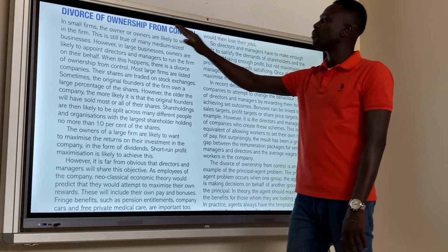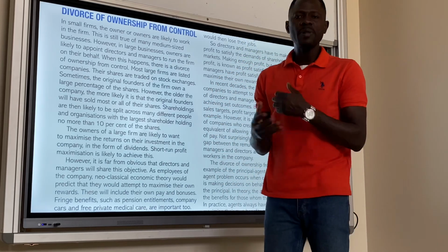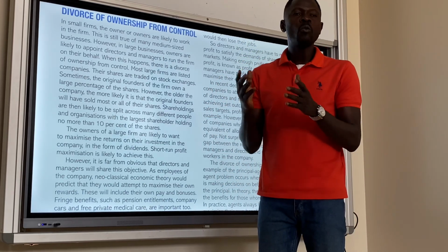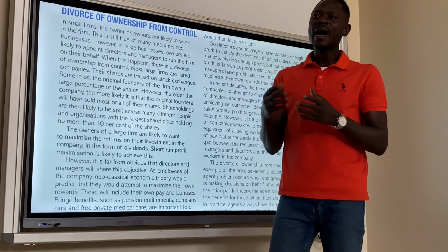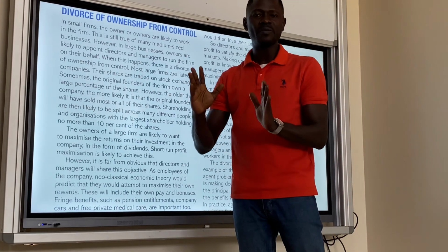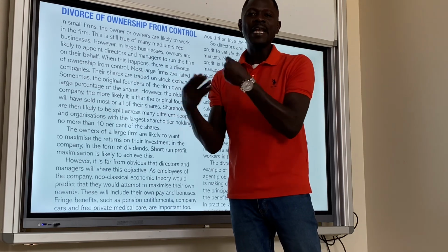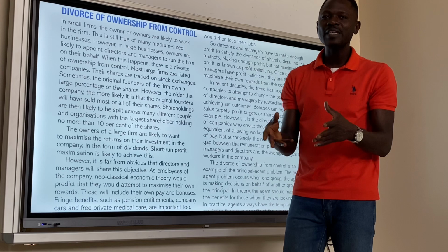Now we go to divorce of ownership from control. Divorce of ownership from control simply means that employees, workers, managers, and directors are being appointed by the owners of the business. So the owners have separated themselves from the business. As a result, they delegate it to directors and managers to take charge.